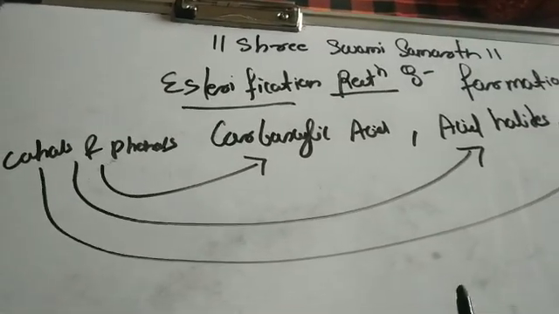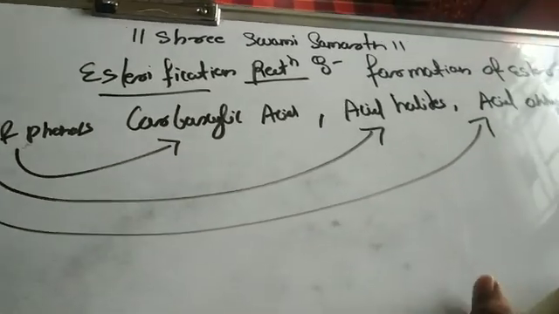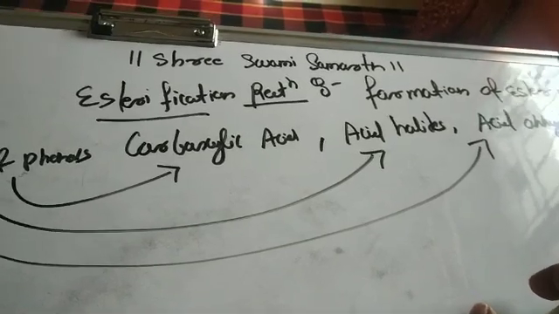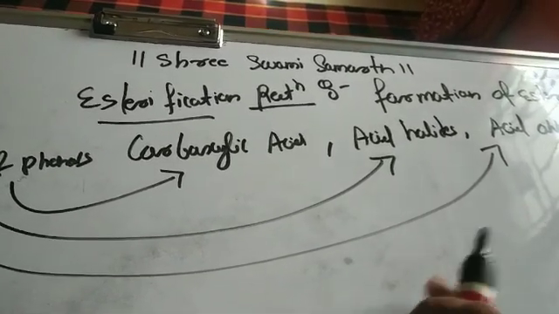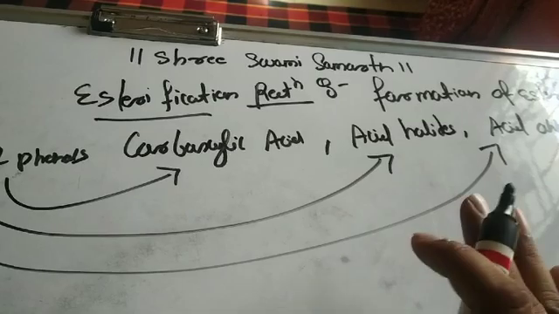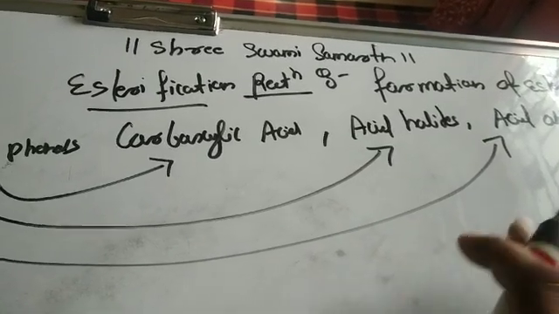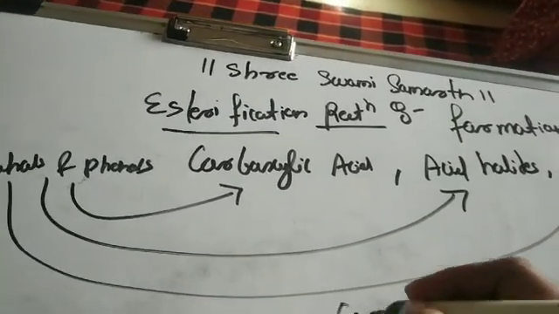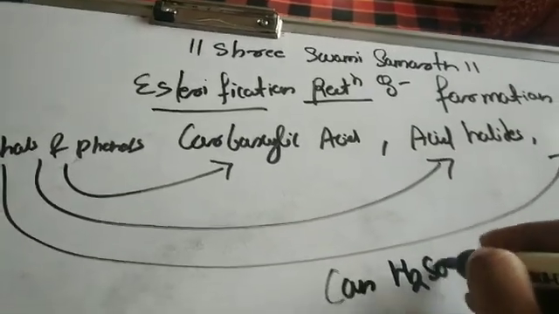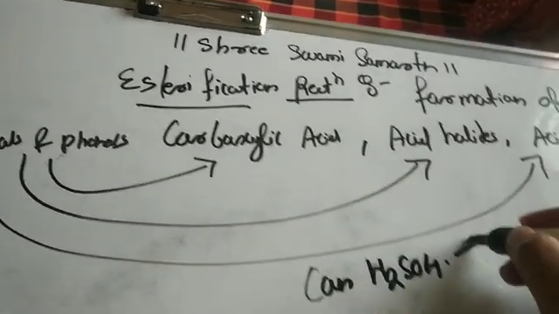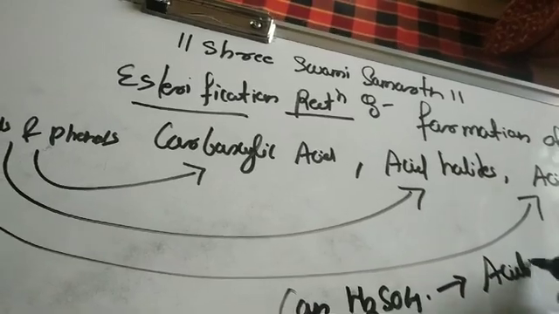Similarly, the reactions of the alcohols and phenol with the acid halides and the acid anhydrides are also called as the esterification. See, esterification of an alcohol and a phenol is carried out in presence of concentrated H2SO4. That means it is carried out in the acidic medium.